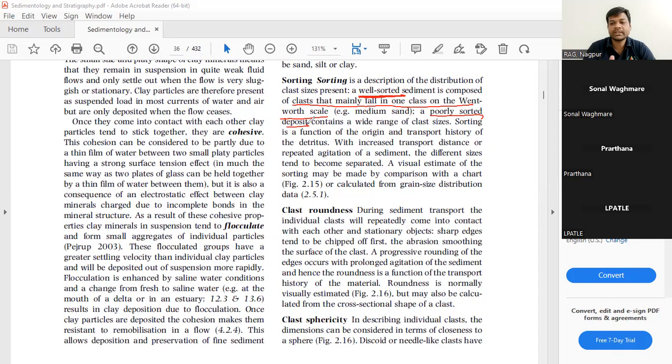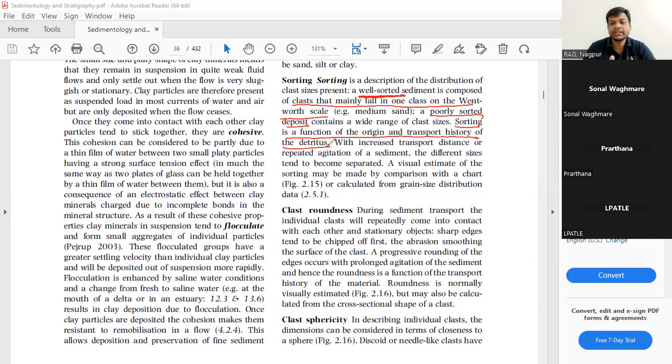So what does sorting represent? Sorting represents the transport. Sorting is a function of the origin and transport history of the detritus. It represents how much distance the particle might have traveled, because if there is well sorting, it has traveled a lot.